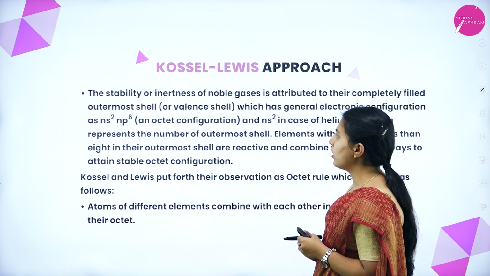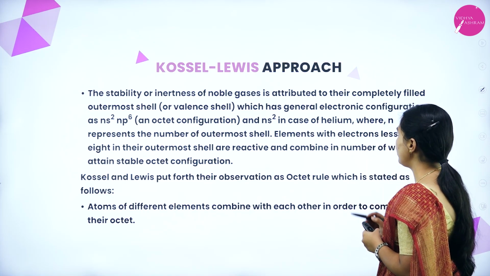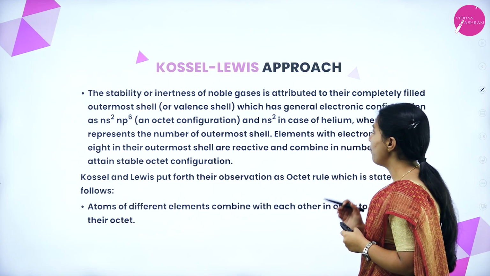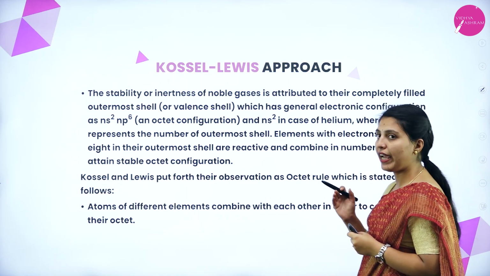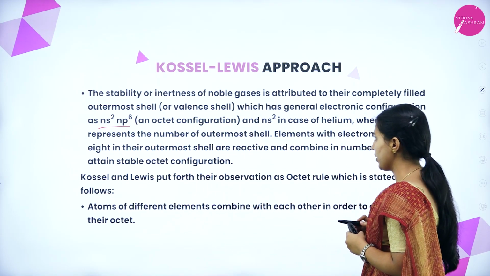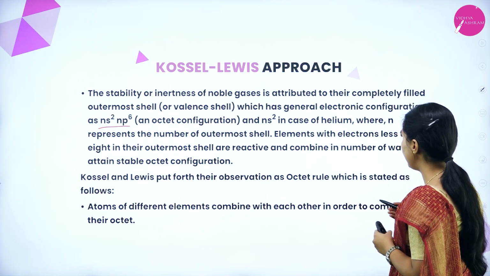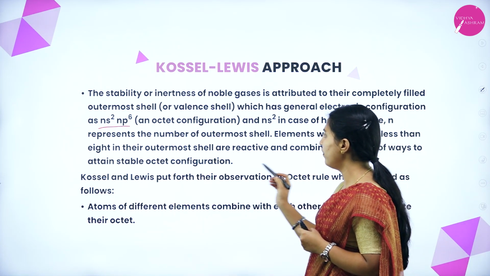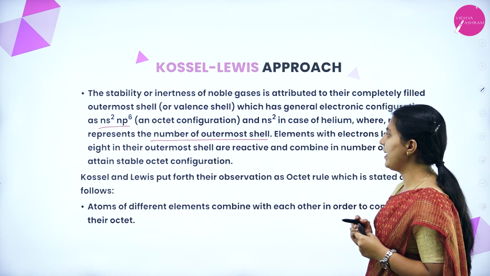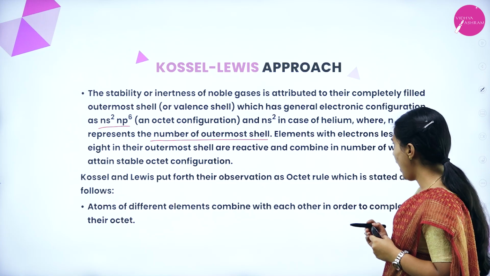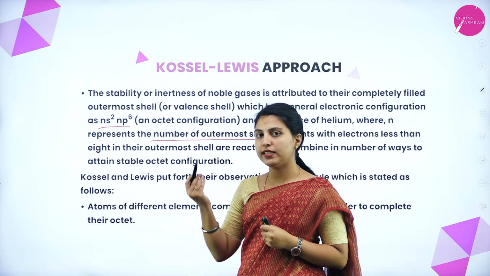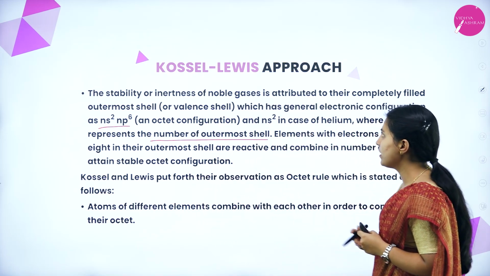The stability or inertness of noble gases is attributed to their completely filled outermost shell or valence shell, which has the general electronic configuration of ns2 np6, that is an octet configuration, and ns2 in the case of helium, where n represents the number of the outermost shell. Elements with electrons less than 8 in their outermost shell are reactive and combine in a number of ways to attain a stable octet configuration. See, this is one kind of approach, that is the Kossel-Lewis approach.